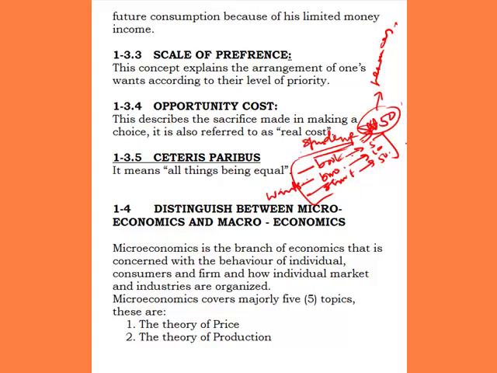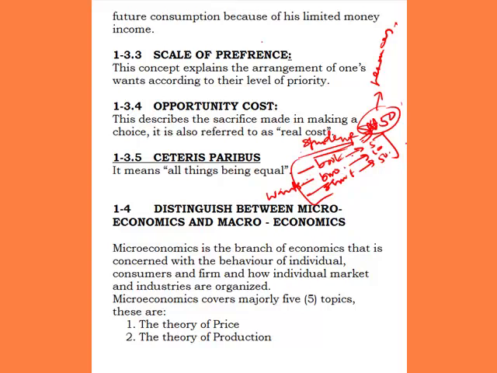Then we should arrange our wants and prioritize them based on how necessary they are, how useful they are, and how immediate, how urgent it is that they be satisfied. I mean, the immediate use of them. So you need to arrange them. If you arrange them based on the way you want them satisfied, then we say we are constructing